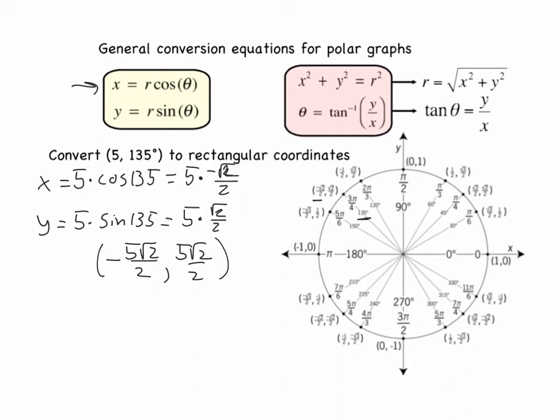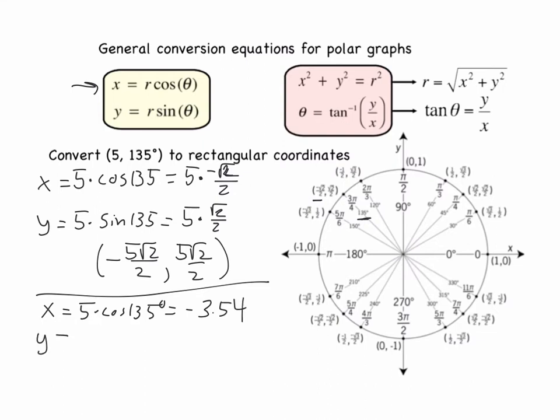If they didn't ask for the exact coordinates, or if they specifically said decimal, then to get your coordinates you're just going to type this whole thing in. I would type in 5 times the cosine of 135. Since my angle is in degrees, when I type this in, I want my mode to be in degrees. So 5 cosine 135 would be negative 3.54 if we round.